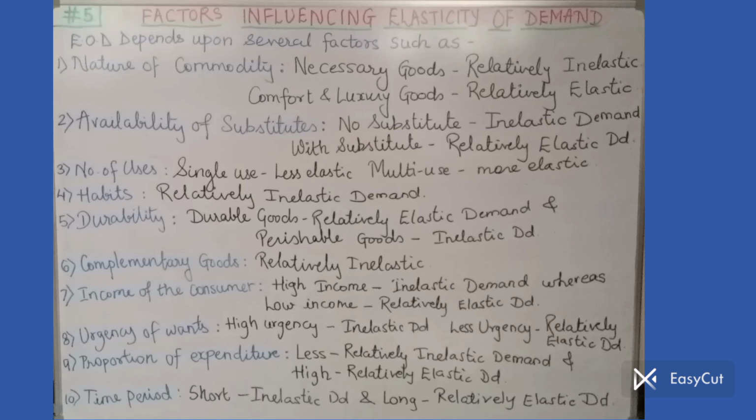On the other hand, if we are going to consume such a commodity that we cannot wait or we cannot postpone its consumption, so no postponement, no wait is possible, in that case the demand for that commodity will be relatively inelastic.